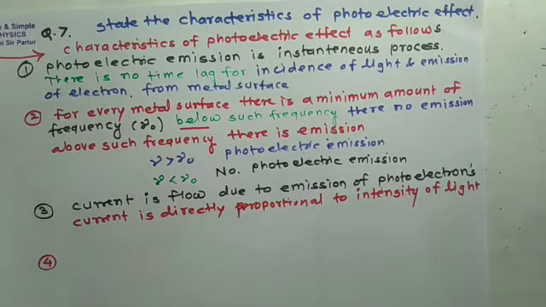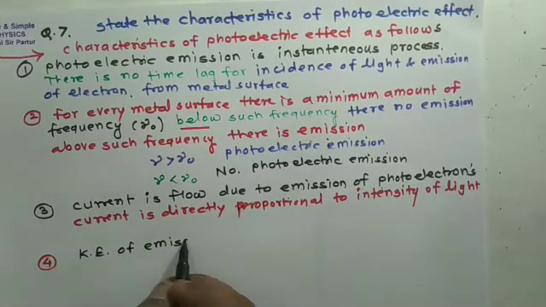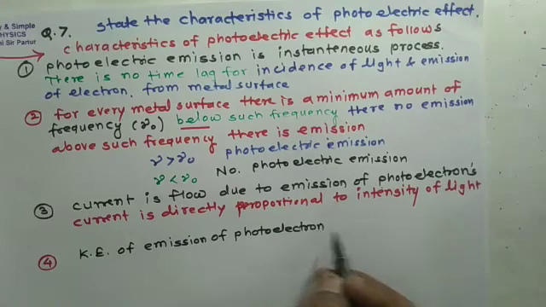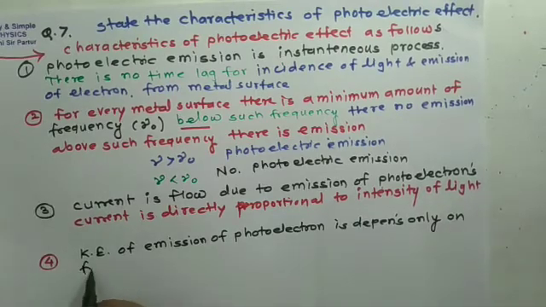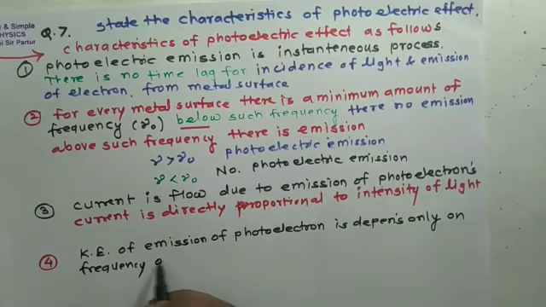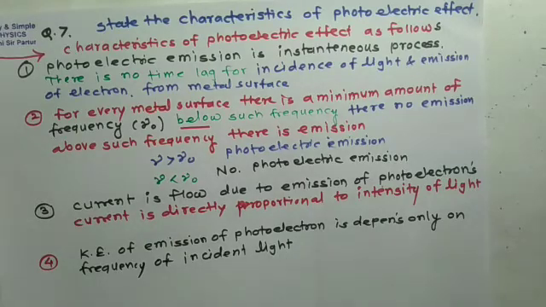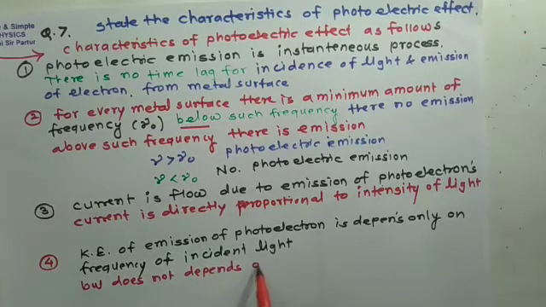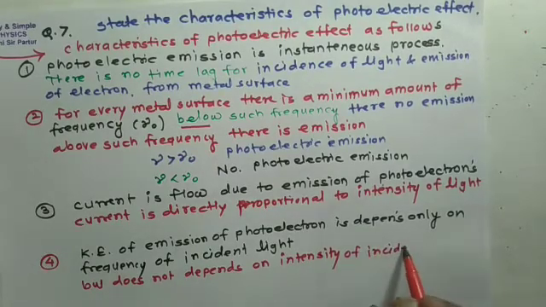And finally, the fourth characteristic, that is kinetic energy of emission of photoelectron, depends only on frequency of incident light, but does not depend on intensity of incident light.